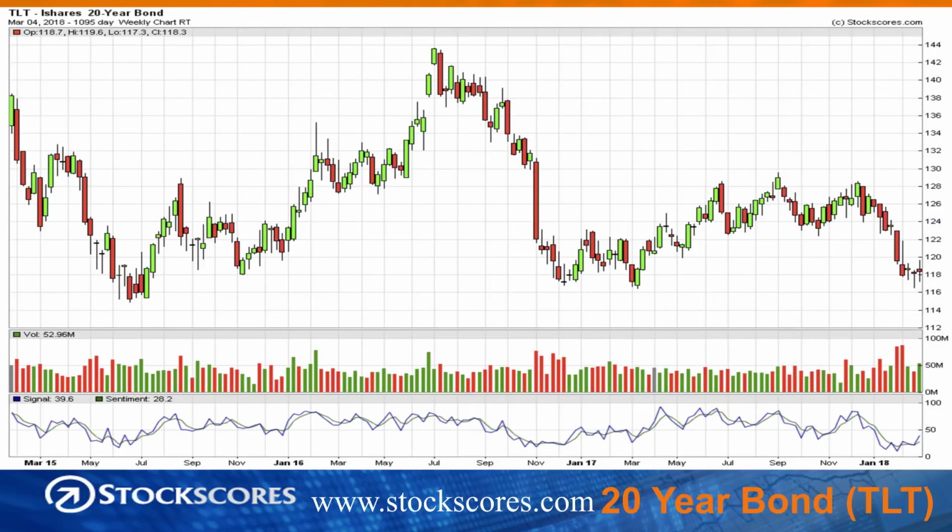Onto the Treasury bond market, which for a long time has been a very boring chart, and I often wondered why I presented it to you on a weekly basis, but it is an important chart now because the market's real concern of late has been interest rates. And if this chart is going down, that means interest rates are going up.